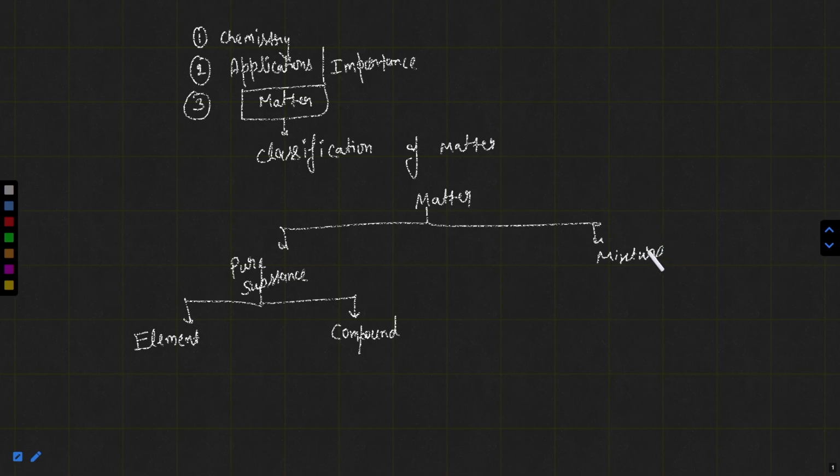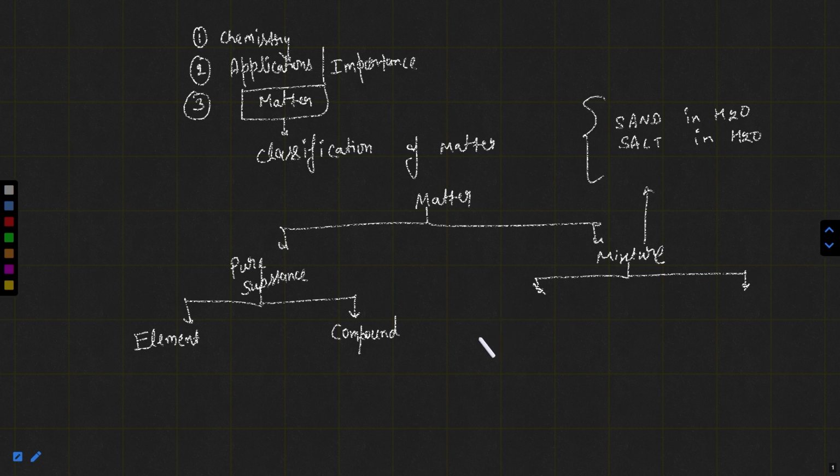Mixtures form when two or more pure substances are mixed together, like sand in water, salt in water, or alcohol in water.